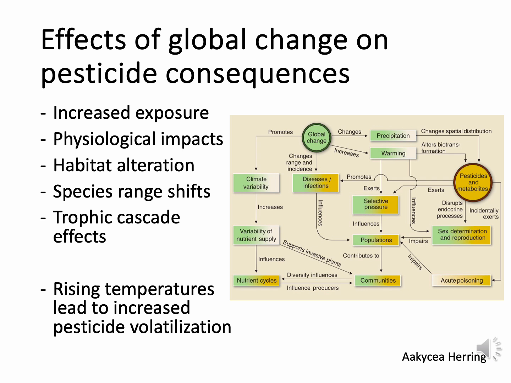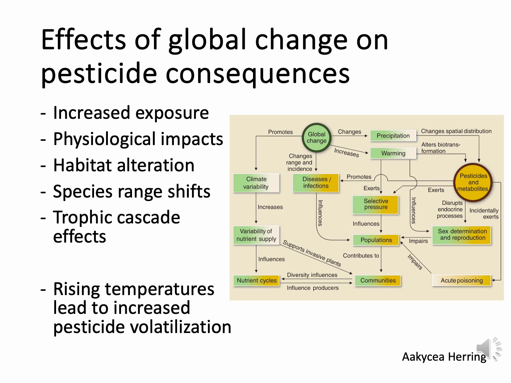So, the effects of global change on pesticide consequences. These are increased exposure, physiological impacts, habitat alteration, species range shifts, and trophic cascade effects. Figure 3, which is shown there, starts off with increased exposure. So climate change factors like altered precipitation patterns and extreme weather events can lead to increased pesticide runoff into water bodies, which will expose aquatic organisms to higher levels of pesticide contamination.